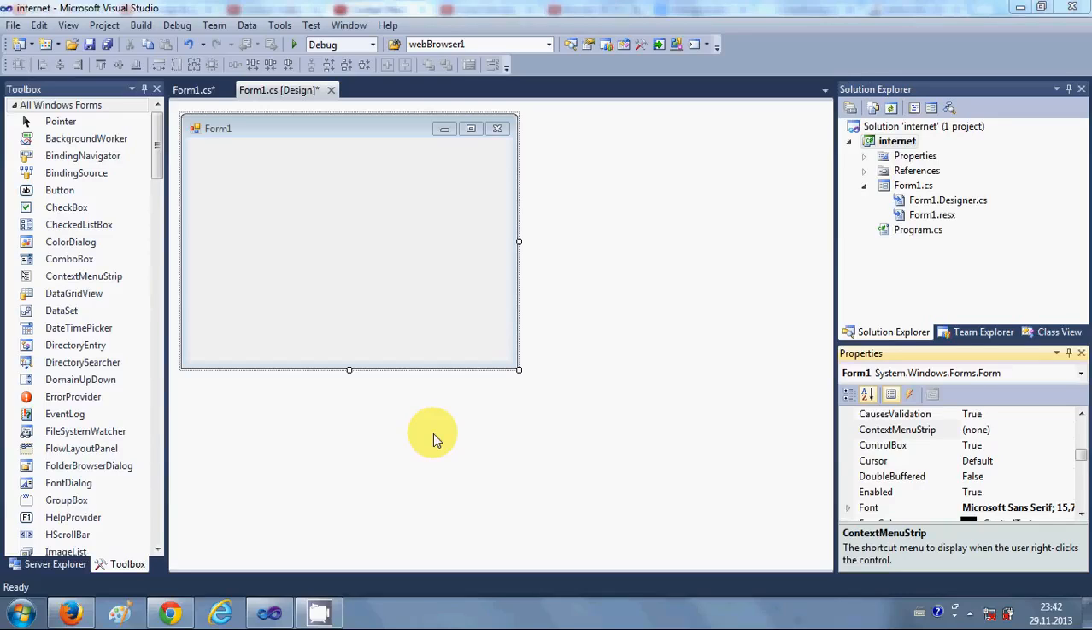In this video, I will show you how to use a context menu with your Windows Form application. So the first question that arises is, what is a context menu?